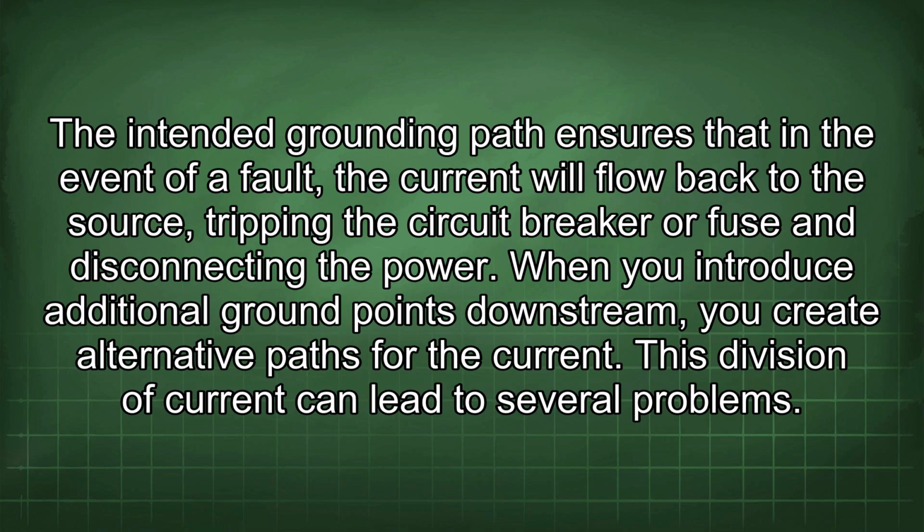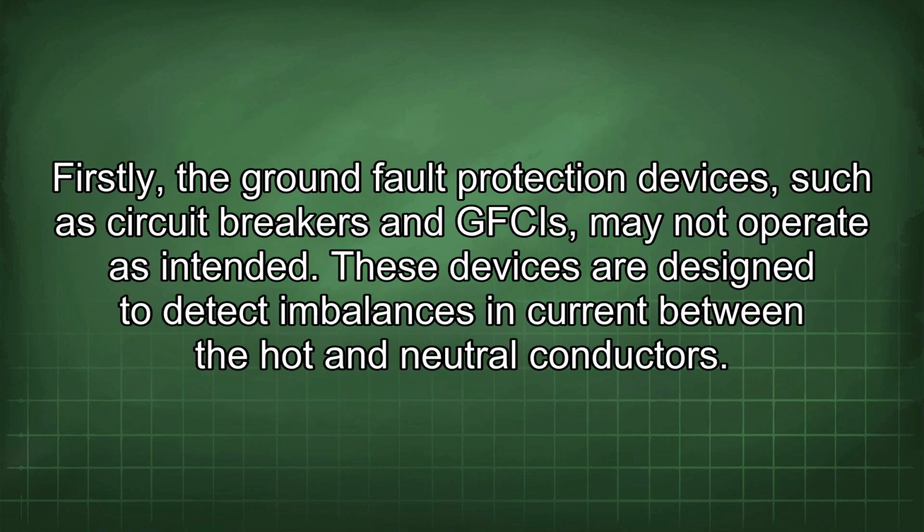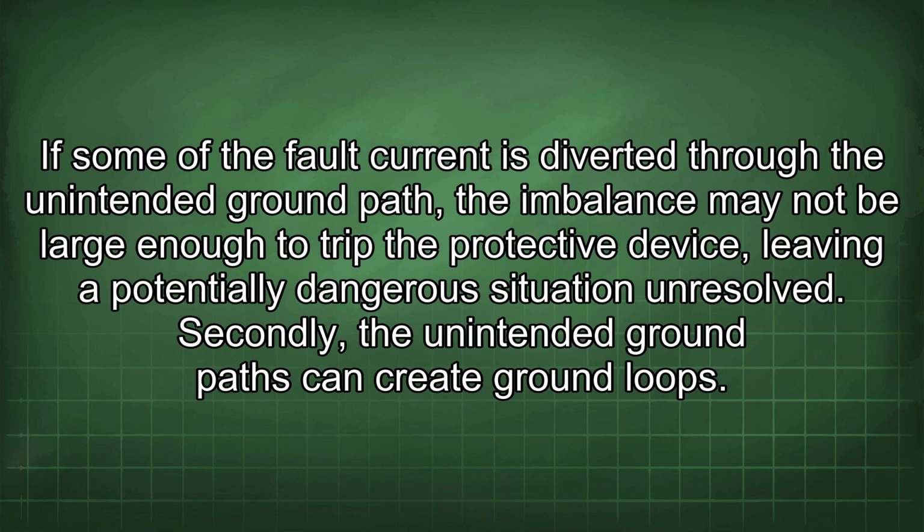When you introduce additional ground points downstream, you create alternative paths for the current. This division of current can lead to several problems. Firstly, the ground fault protection devices, such as circuit breakers and GFCIs, may not operate as intended. These devices are designed to detect imbalances in current between the hot and neutral conductors. If some of the fault current is diverted through the unintended ground path, the imbalance may not be large enough to trip the protective device, leaving a potentially dangerous situation unresolved.